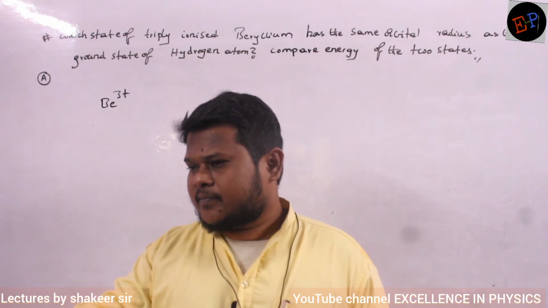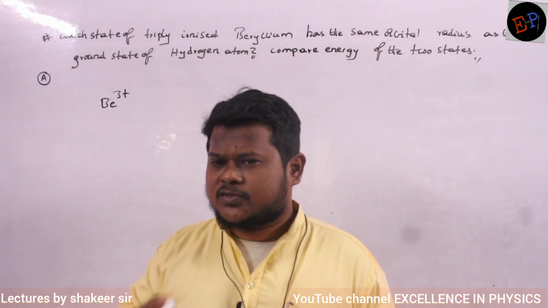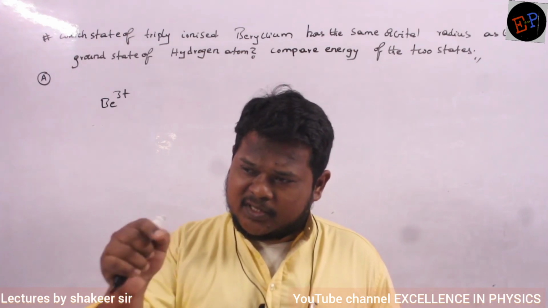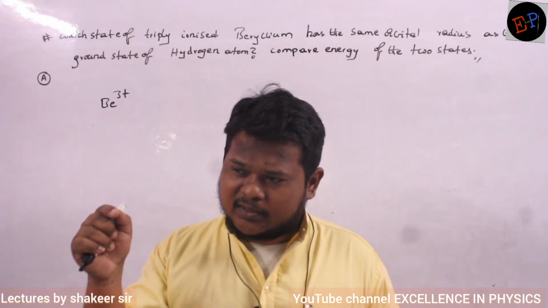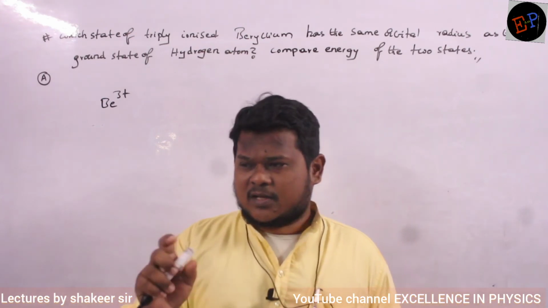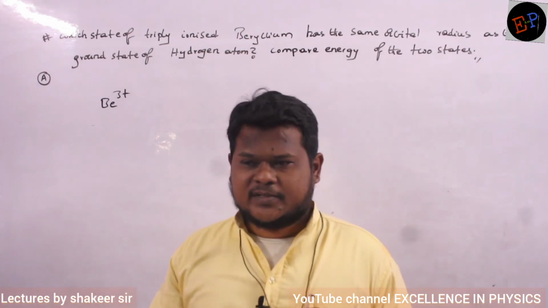In normal state, hydrogen has how many electrons? One electron. That one electron, is it present in the first orbit, second orbit, third orbit or fourth orbit? First orbit only, right? That is called the ground state. So the normal state of hydrogen is called the ground state.